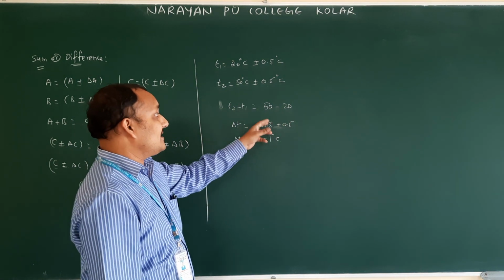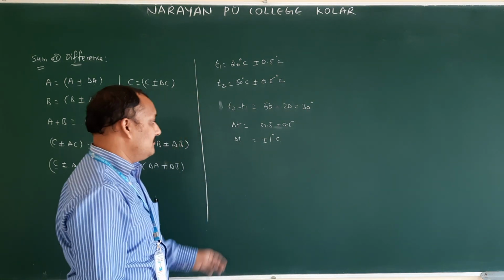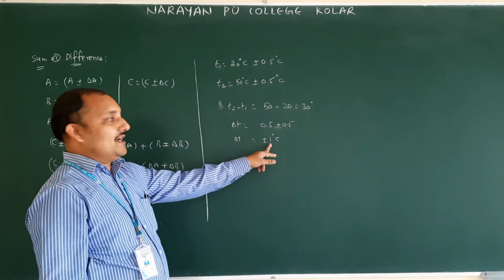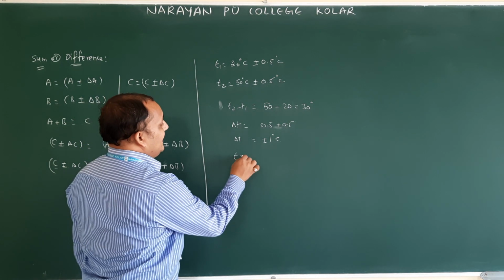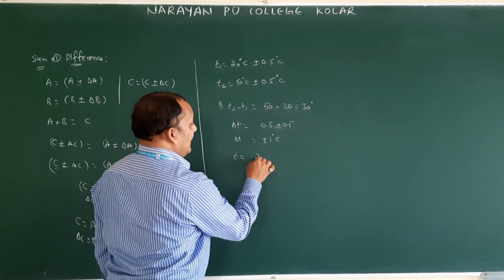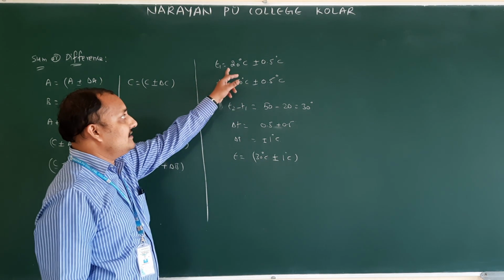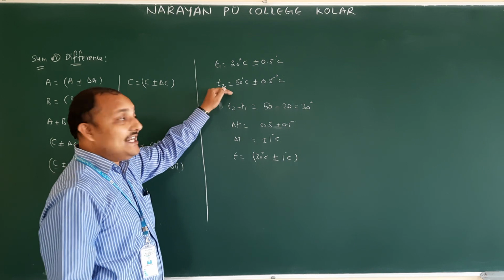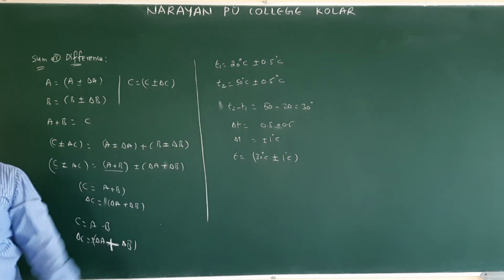So after subtraction, the main value is 30 degrees Celsius. Absolute error is 1 degree Celsius. The final answer you will be getting after subtraction is T is equal to 30 degrees Celsius plus or minus 1 degree Celsius. Like this. T1 is this one, T2 is this one. T2 minus T1 value is this one. This is for subtraction. They gave one example.